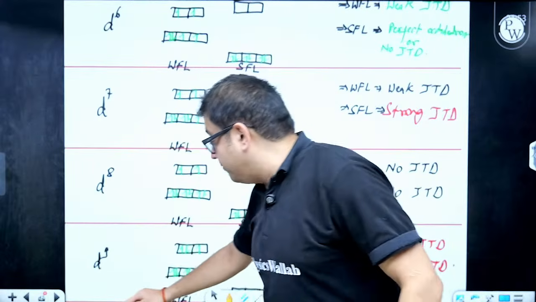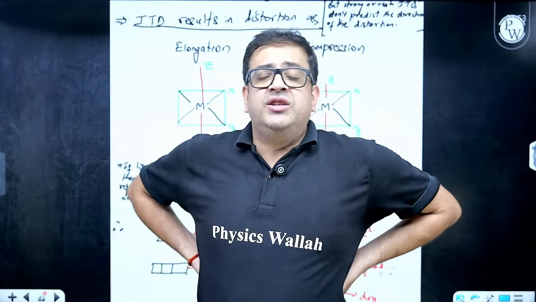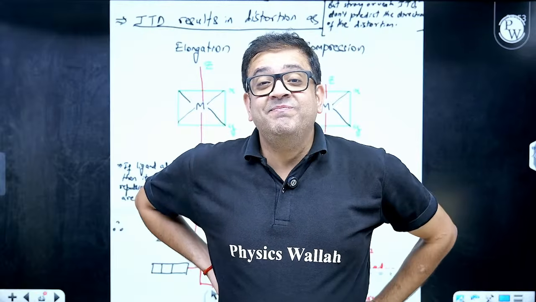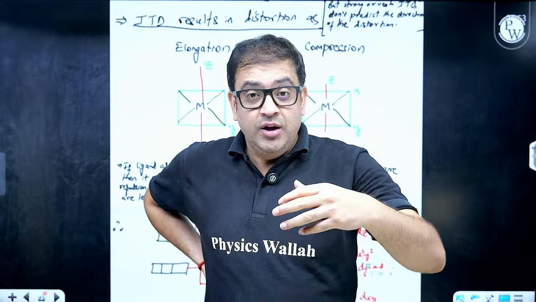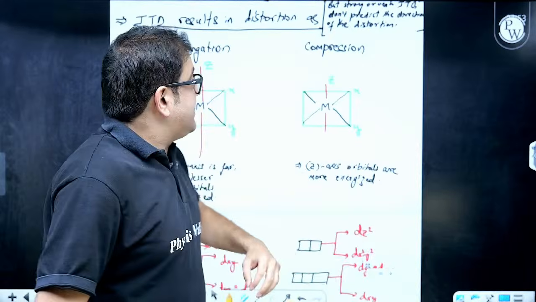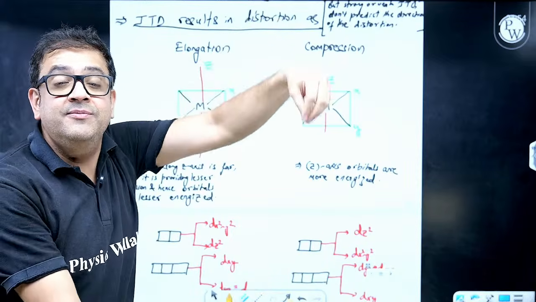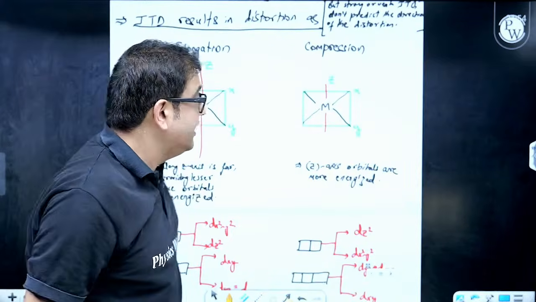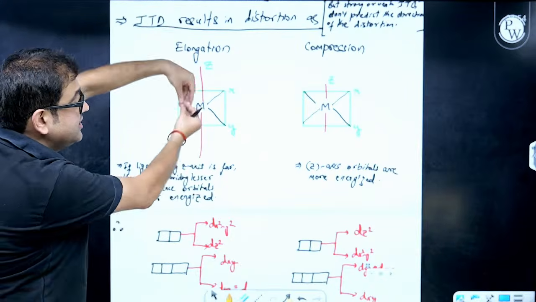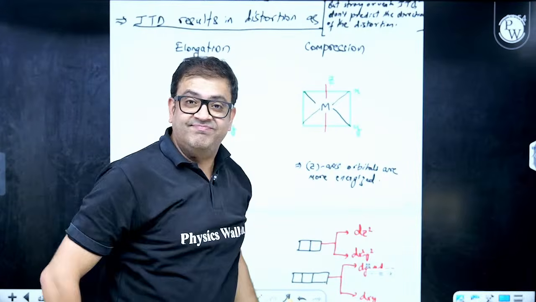Perfect. Now, if an octahedron is distorted, what does that mean? Bond lengths are not equal, because in an octahedron you feel bond lengths are equal. They are not. Especially once ligands approach along the z-axis, when you observe them practically, the bond length along the z-axis is either elongated or compressed.